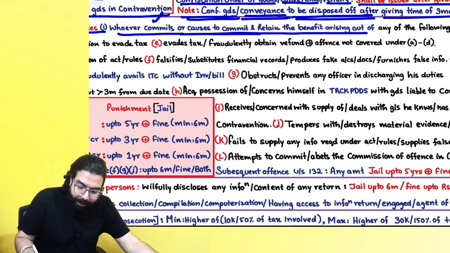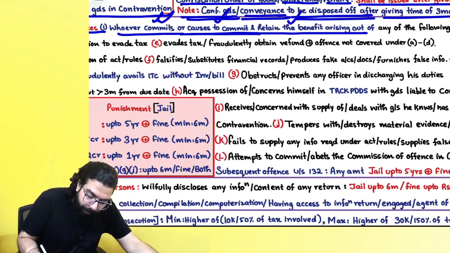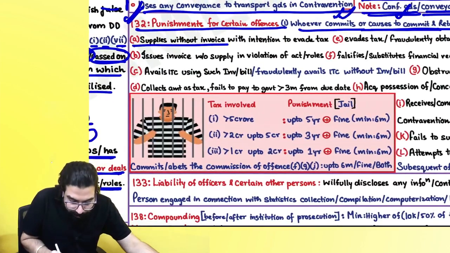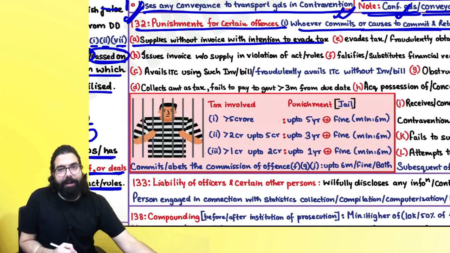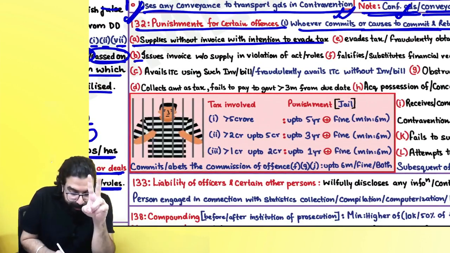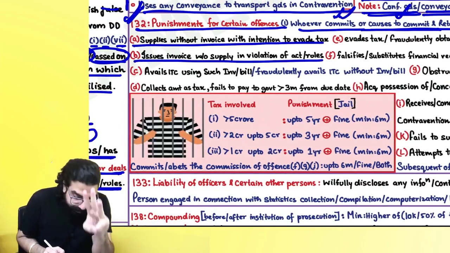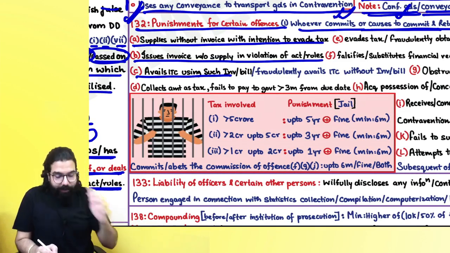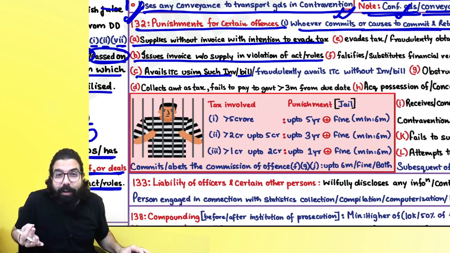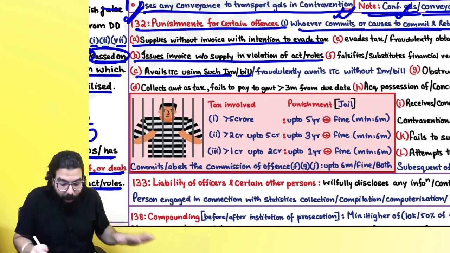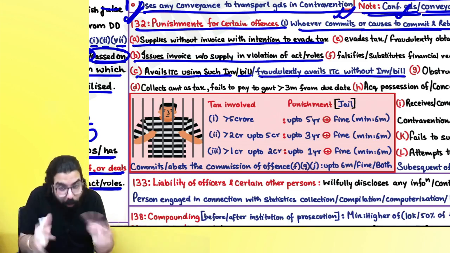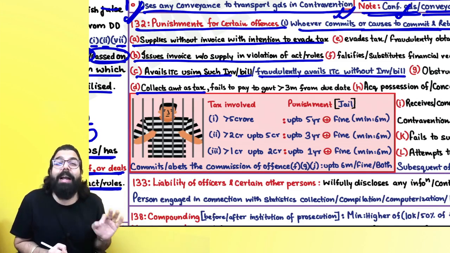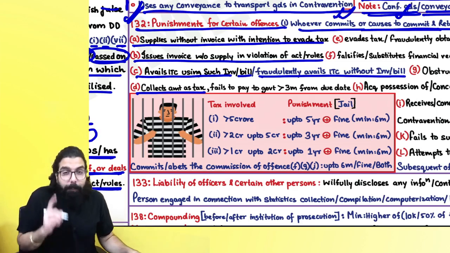They are going ahead and telling: whoever commits or causes to commit or retains the benefit arising out of any of the following, namely supplying without invoice with an intention to evade tax, issuing invoice without any supply, availing ITC using such invoice or bill, meaning I am taking ITC on the basis of a bogus invoice, or fraudulently availing ITC without invoice, or collects an amount as tax. You have collected an amount as tax. Sir, please pay it to the government.